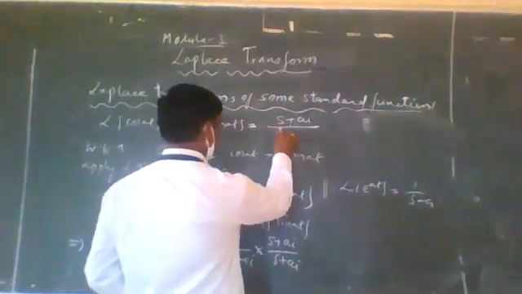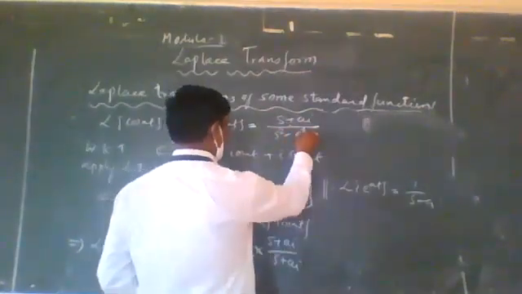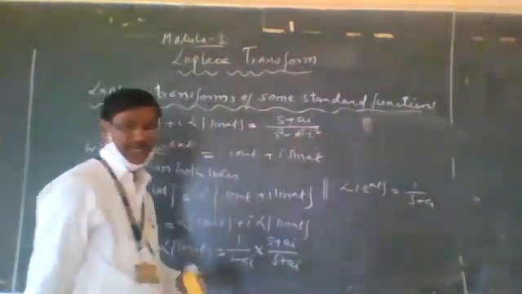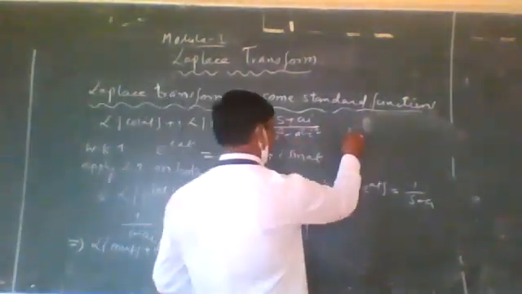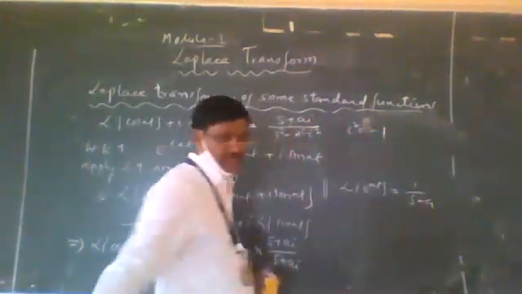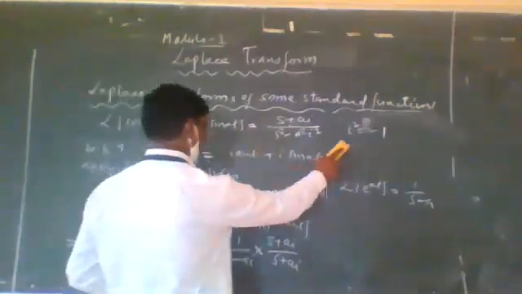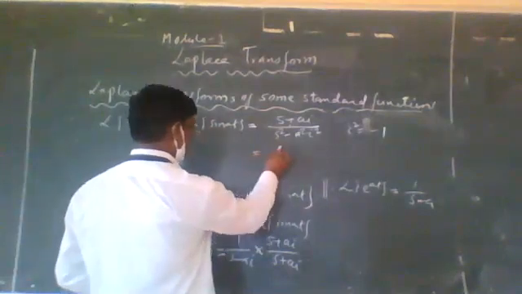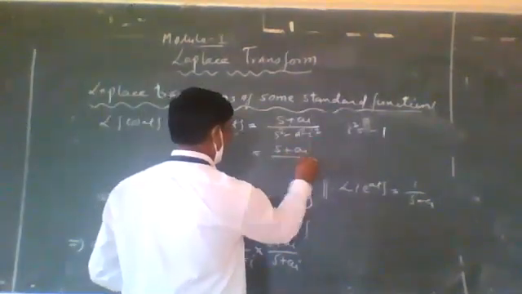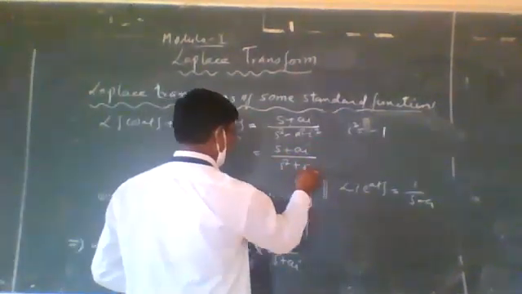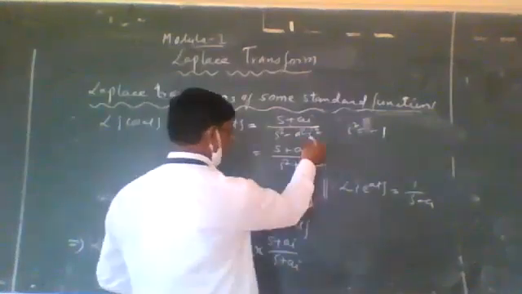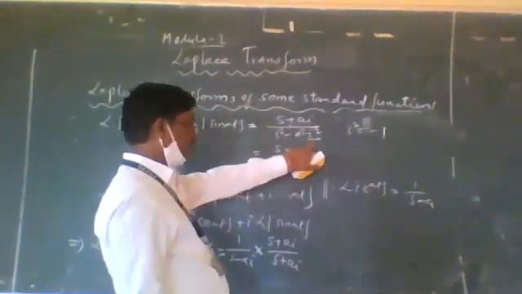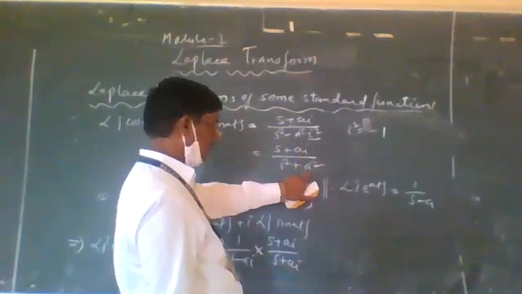It becomes s square minus a square into i square. We already know that i square is equal to minus 1, and using this, the above function becomes s plus ai divided by s square plus a square, because i square is minus 1, minus into minus becomes plus a square.